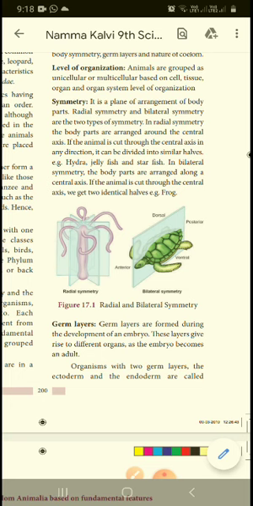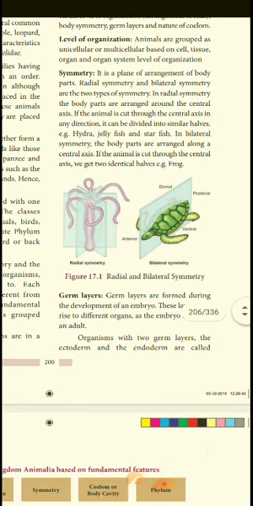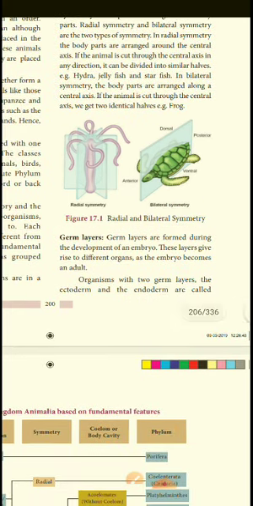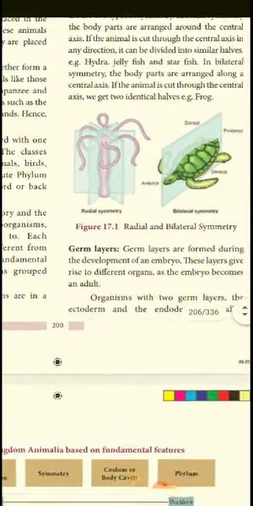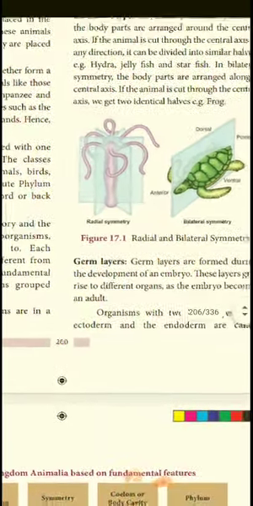Radial symmetry and bilateral symmetry, there are two types of symmetry. What is the meaning of radial symmetry? The arrangement is around a central axis, and that we call radial. It can be divided into similar halves. Examples are hydra, jellyfish, starfish, which come under the central axis category. Cutting through the central axis, we get identical halves. A frog we can cut into two identical halves. These are examples of radial and bilateral symmetry. This is the picture.